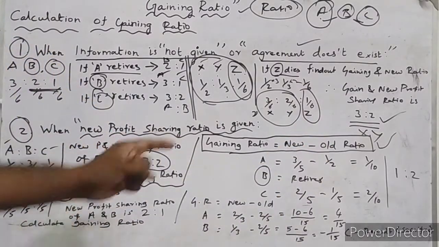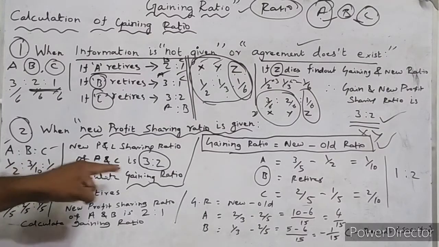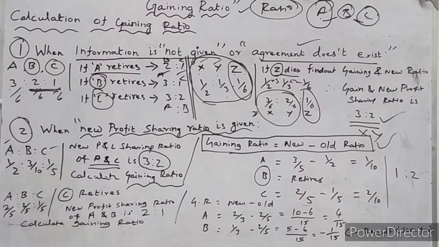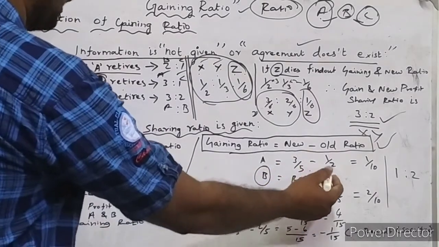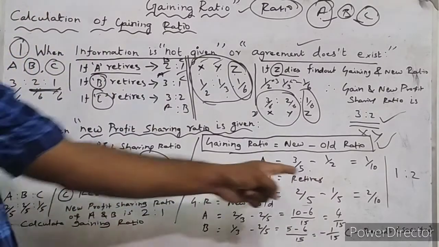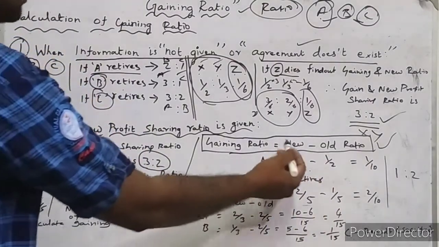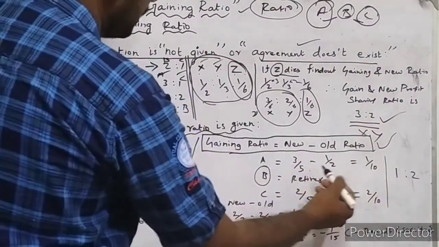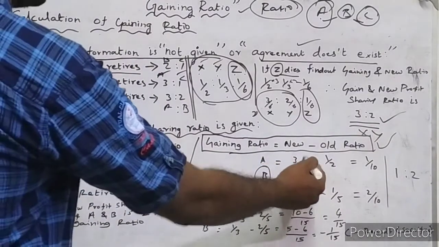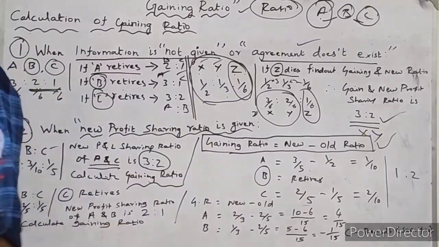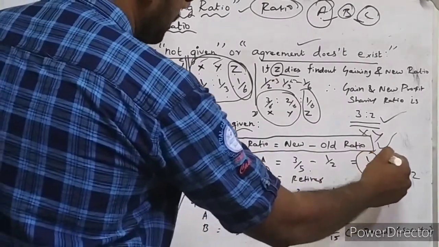So anyway, we are going to substitute the formula for A. A's existing profit and loss sharing ratio is 1 by 2 and A's new profit and loss sharing ratio is 3 by 5. So anyway, new minus old. So new ratio for A 3 by 5 and old ratio for A is 1 by 2. Then we are subtracting both as per the formula, and 5 into 2 are 10. 1 into 3 into 2 are 6, 1 into 5 are 5. So 6 minus 5 is equal to 1. So 1 by 10.